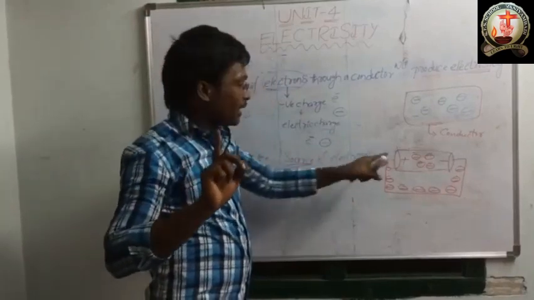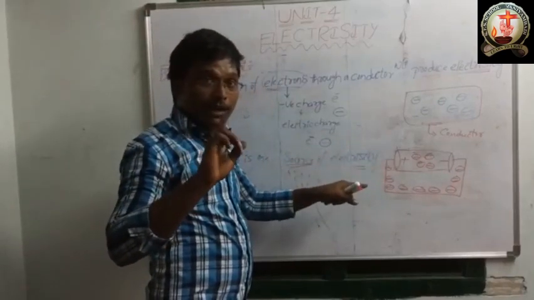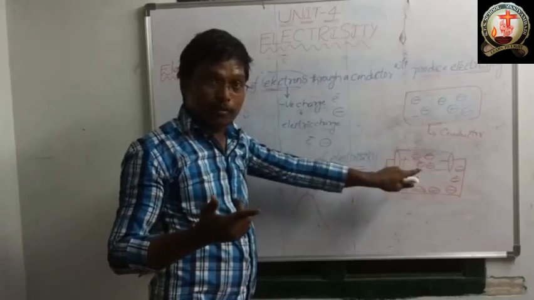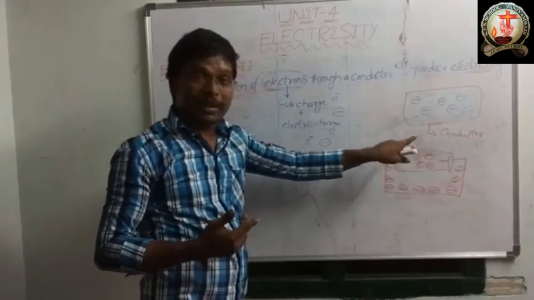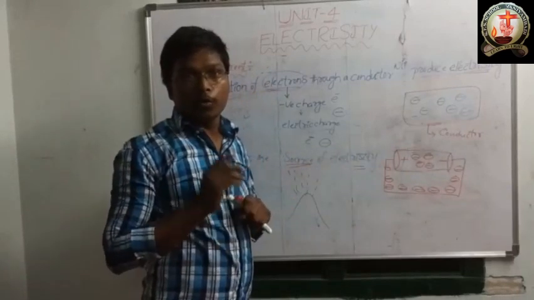Like that, here also, whenever an electric wire is connected to the circuit, all the electrons will flow from positive terminal to negative terminal. I hope you understood this.